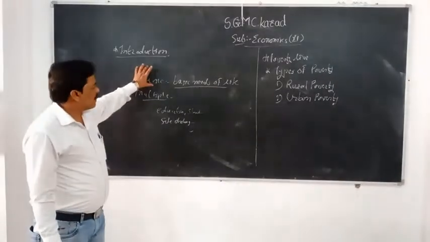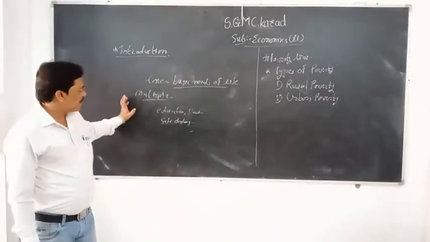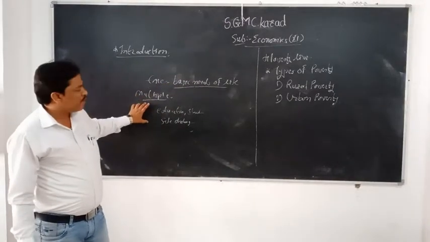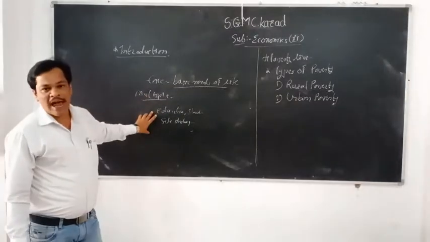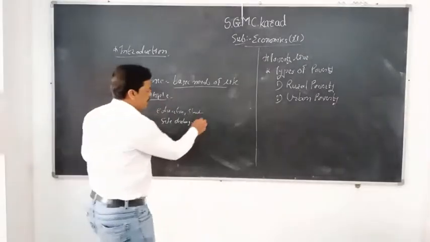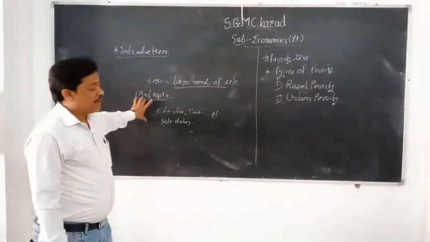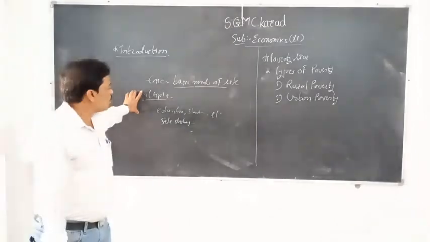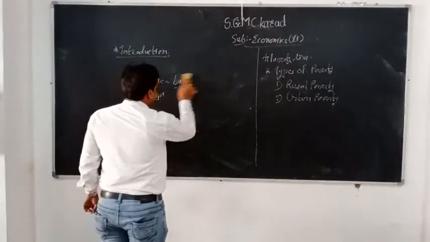These are some points related with the multi-dimensional concept. The convention concept is only related with the basic needs of life. The multi-dimensional concept also includes basic needs, but we add education, standard of living, safe drinking water, and electricity. The convention concept is the old concept, and the multi-dimensional concept is the new concept to measure poverty. These two concepts are very important.